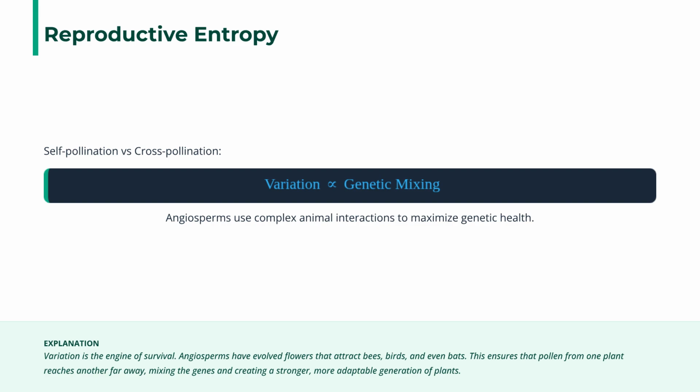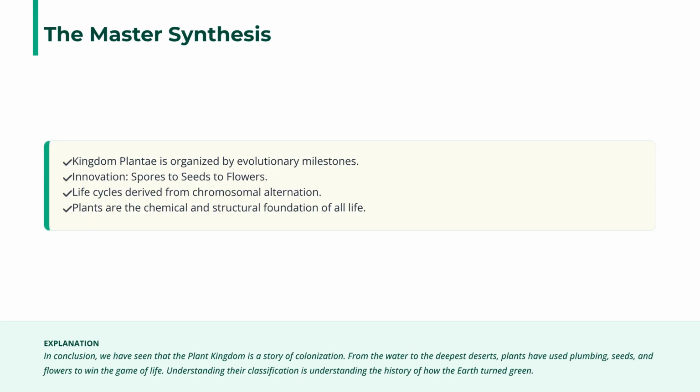Reproductive entropy is minimized through complex animal interactions that encourage cross-pollination. This maximizes genetic health by mixing genes, creating stronger, more adaptable generations of angiosperms. In summary, the plant kingdom's organization reflects evolutionary milestones, from spores to seeds to flowers. Plants are the foundation of all life, with life cycles derived from chromosomal alternation. Understanding their classification unveils Earth's green history.